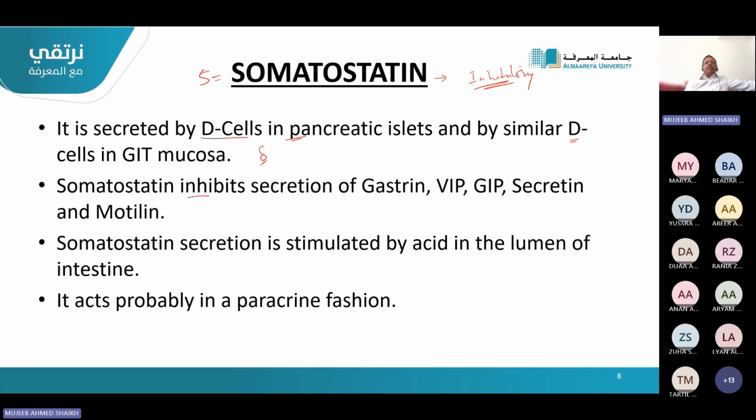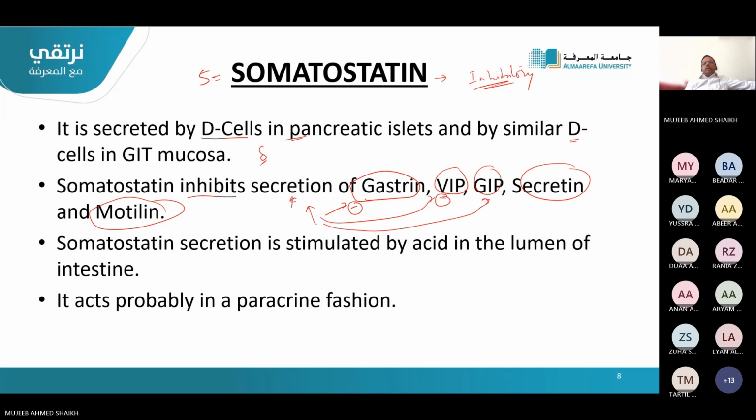Somatostatin is inhibitory to secretion of gastrin, VIP, GIP, secretin, and motilin. So once somatostatin is released, it will cause inhibition of gastrin, inhibition of VIP, vasoactive intestinal peptide. It will inhibit GIP, inhibit here also. It will inhibit secretin also, and it will inhibit motilin also. So that's why I told you it is mostly an inhibitory hormone.